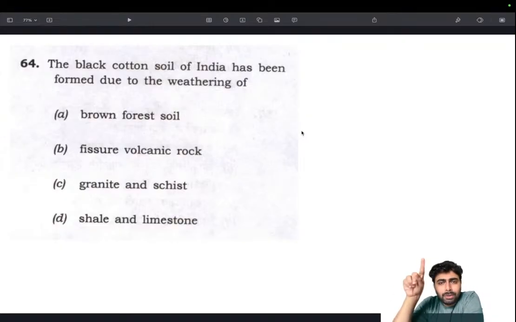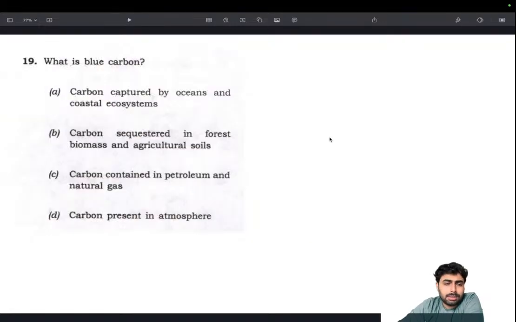If you can map those regions, the regions having black cotton soil, regions having laterite soil, regions having red soil and forest soil, it would be better. Okay, it won't be highly rewarding. At most a question could be asked, but if you can read about it, then it's fine, and don't go beyond NCERT. Questions will be directly asked from NCERT only, so no need to delve deeper into that. Cover your 11th and 12th NCERT thoroughly. That's the basic. Then especially the 11th NCERT, both the physical and human geography parts, that's the fundamental thing. Then move on to the other NCERTs.